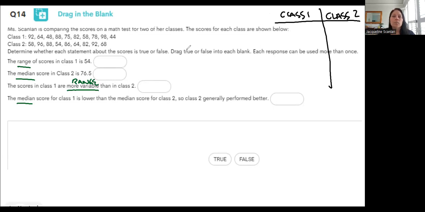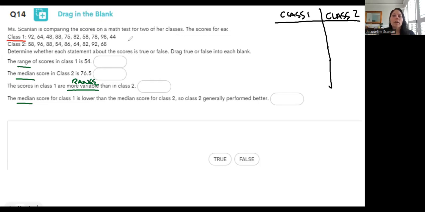Obviously, I would like you guys to be doing this on a blank sheet of paper or in your notes, so it's nice and organized, but I'm trying to do it on a screen, which is not as easy to do. Okay, so I'm going to start with finding the range. Because I also have to find the median, I know I'm going to eventually have to put these numbers in order either way. So I may as well do that because it'll help me find the range more easily anyway.